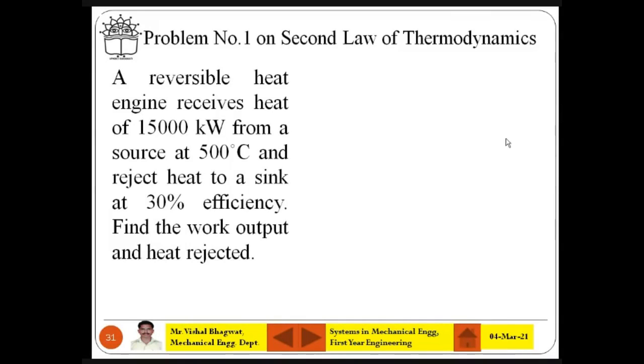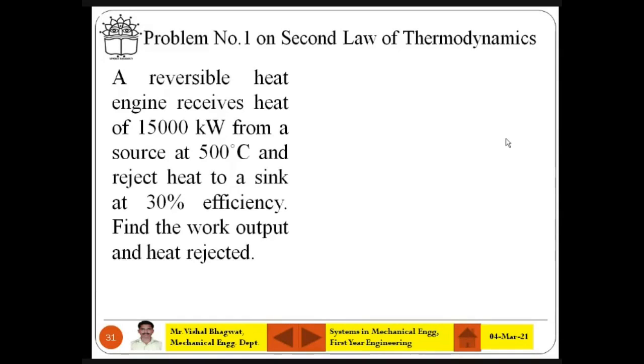Please note down this problem. A reversible heat engine receives heat of 15,000 kilowatt from a source at 500 degrees Celsius and rejects heat to a sink at 30% efficiency.